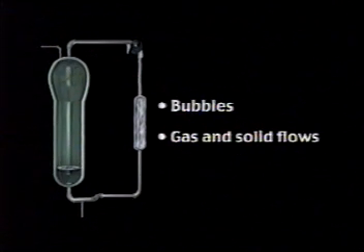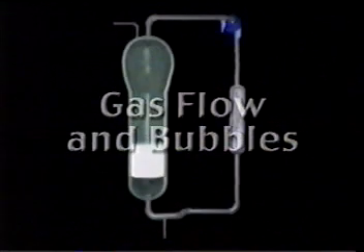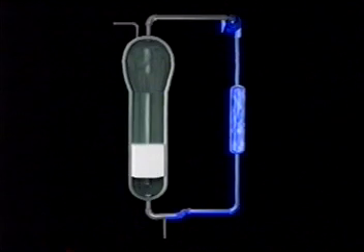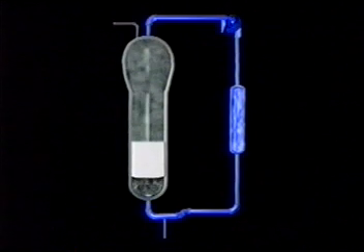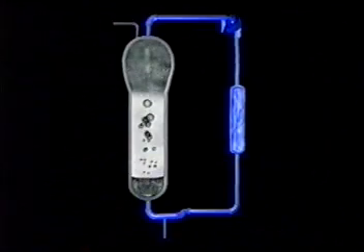There are two aspects to consider when discussing fluidization: the bubbles and the gas and solid flows. These will be discussed separately. There are two types of gas flow in a fluidized bed. Most of the gas flows through the voids between the resin particles providing fluidization. The rest of the gas flows upward in the form of bubbles and causes the mixing.